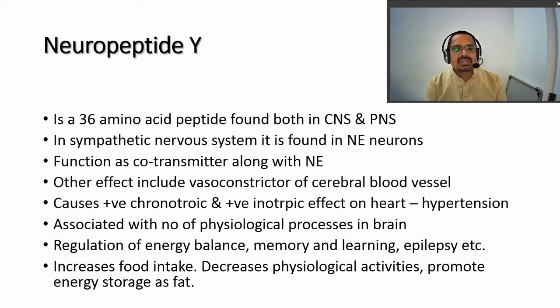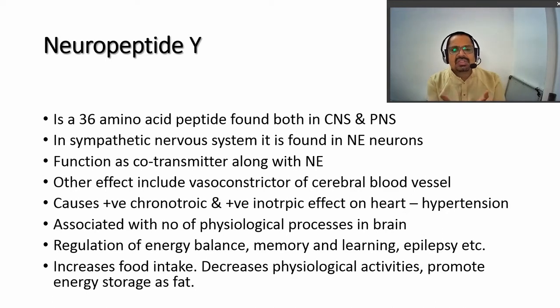And the next one is neuropeptide Y, a 36 amino acid peptide found in the CNS as well as the PNS, peripheral nervous system, as well as central nervous system. In the sympathetic nervous system, it is found in the noradrenergic neuron of sympathetic fiber. It functions as a co-transmitter along with noradrenaline. Other effects include vasoconstriction of cerebral blood vessels, like that of noradrenaline. It produces vasoconstriction, causes positive chronotropic and positive inotropic effects in the heart, and produces hypertension.